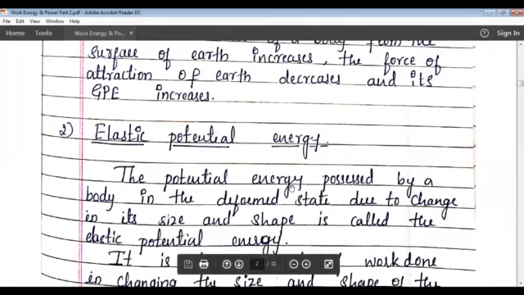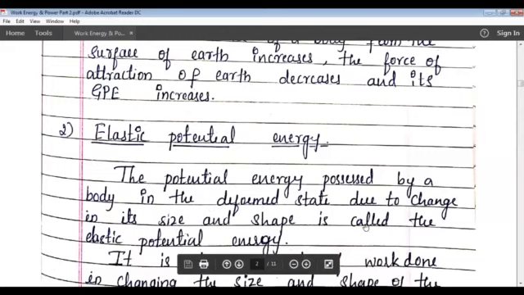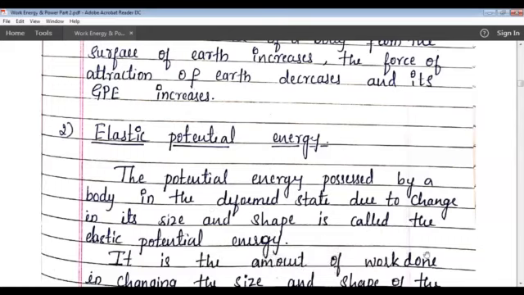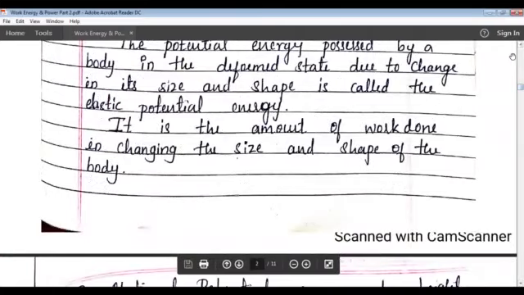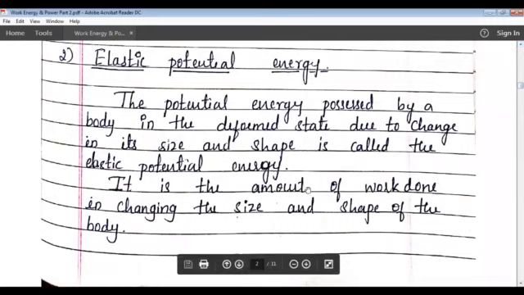The potential energy possessed by a body in the deformed state due to change in its size and shape is known as elastic potential energy. It is the amount of work done in changing the size and shape of the body.